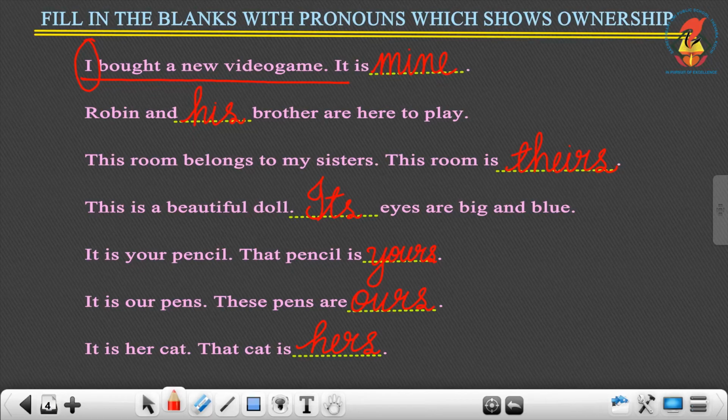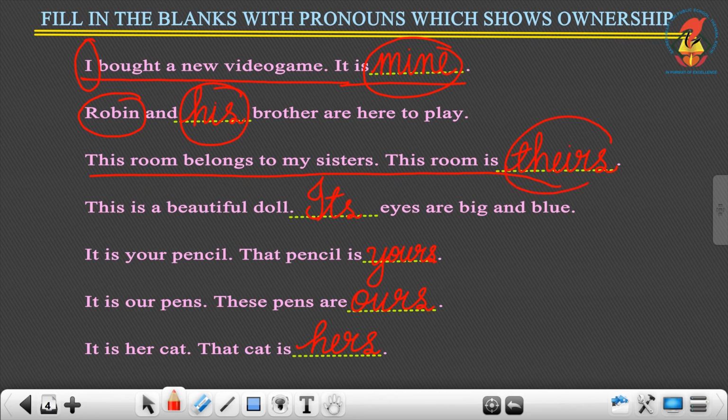Once again I will tell you, I bought a new video game. It is mine. Here I becomes mine. And Robin is the name of a boy and we are talking about his brother. So this remains the same in both belonging and ownership. And this room belongs to my sisters. This room is theirs. So here their becomes theirs. This is a beautiful doll. Its eyes are big and blue.